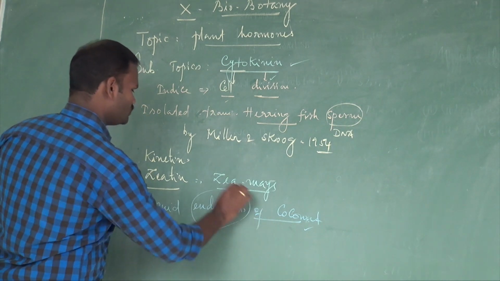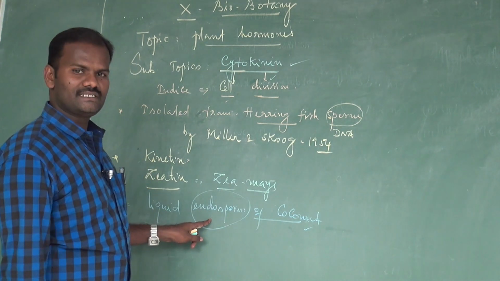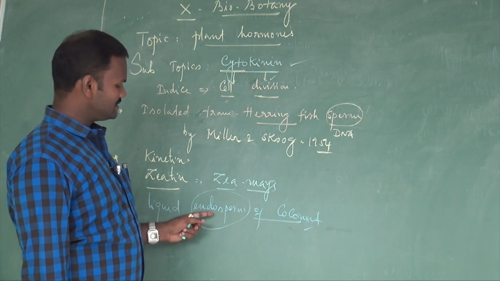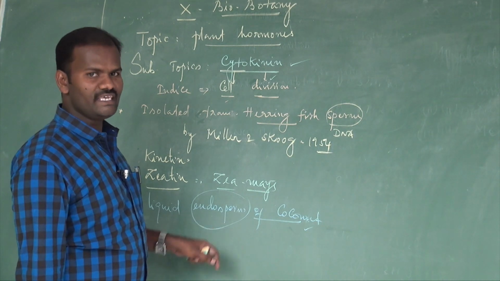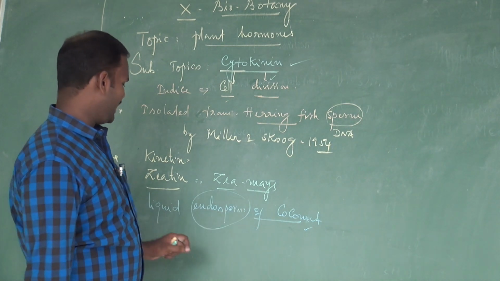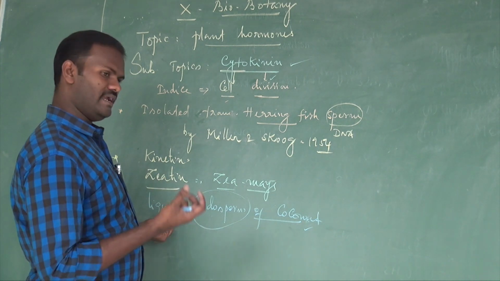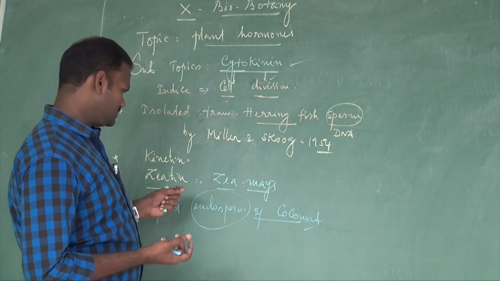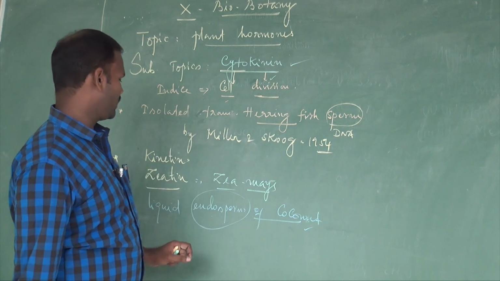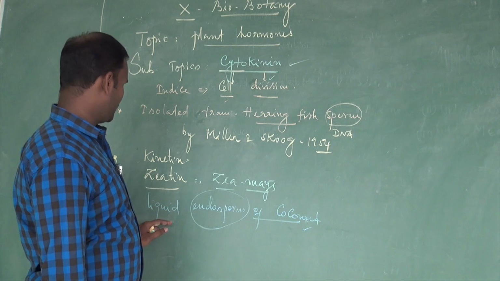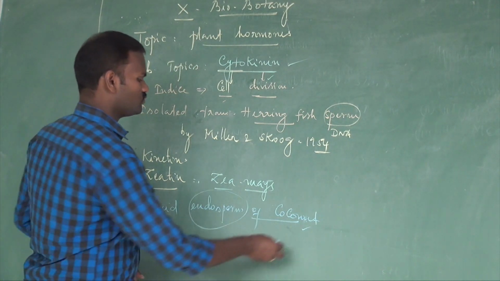Endosperm is the nutritive tissue present in the seed; it supplies nutrients to the growing embryo. In a tender coconut, the tender coconut water is a rich source of cytokinin. So cytokinin is most abundantly found in the liquid endosperm of coconut.